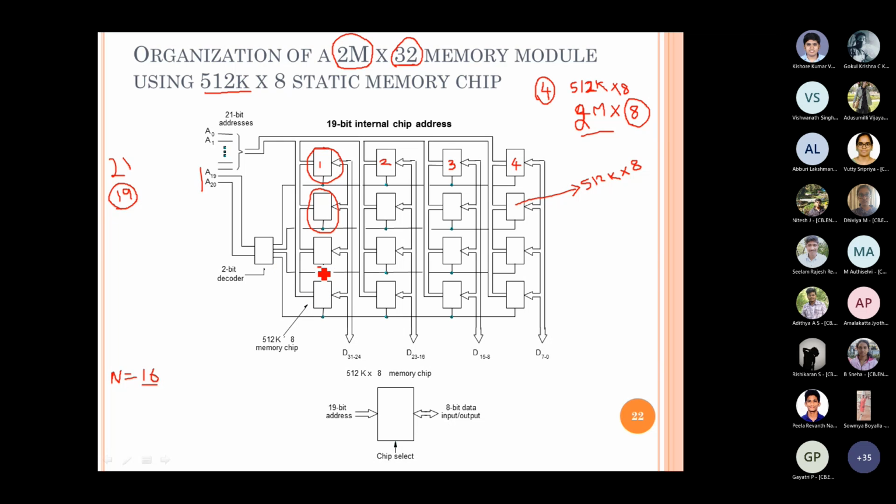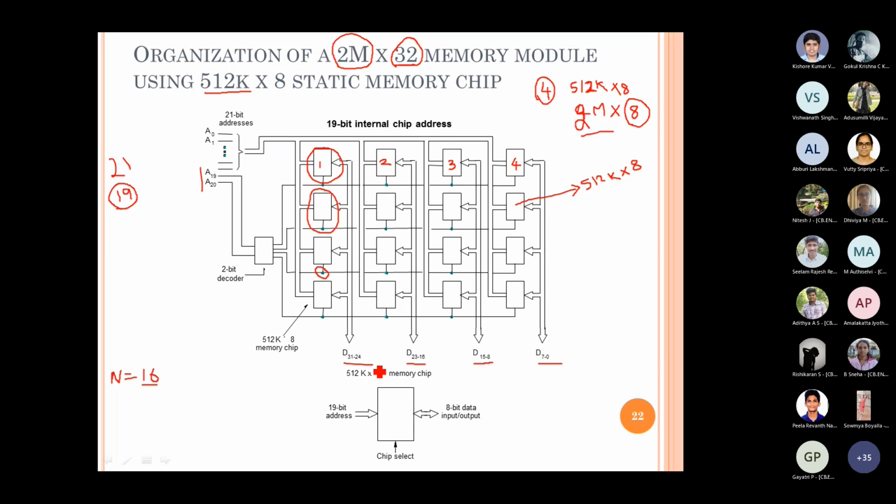This line you are seeing here is the chip select, and the same control line is used for every chip in the row. That means for a given address, all the 4 chips can be accessed with the same lower order address, so you get access to 32 bits. From each you get 8 bits, so totally you get 32 bits, right? Here you get 1 8-bit, here 1 8-bit, here 1 8-bit, and here 1 more 8-bit.